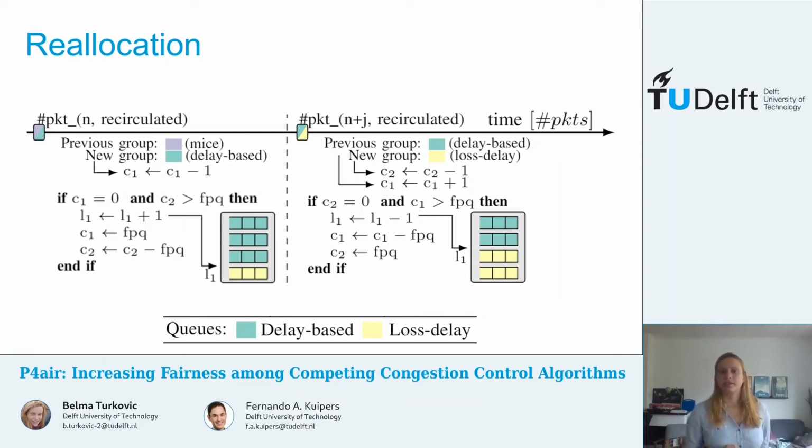Of course, this is a simplified version of this algorithm, which only uses two groups. However, this can be extended to include more groups, so 4 in our case. In addition, there are certain special cases when we must update all the counters, for example, if FPQ changes. More details on this can be found in our paper. I will not go through all these details here due to time constraints.